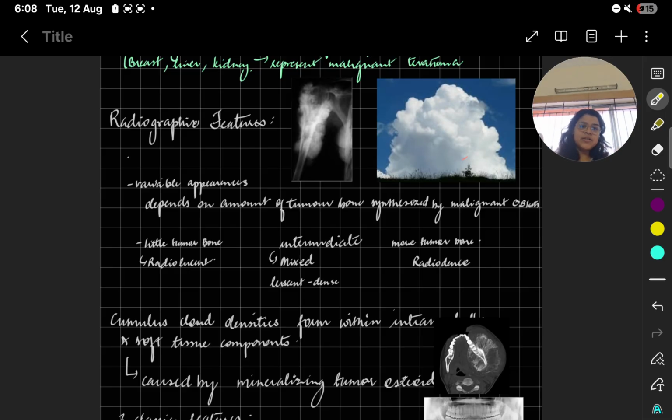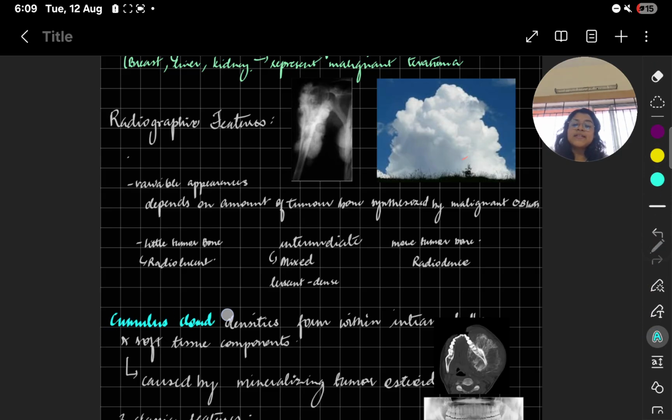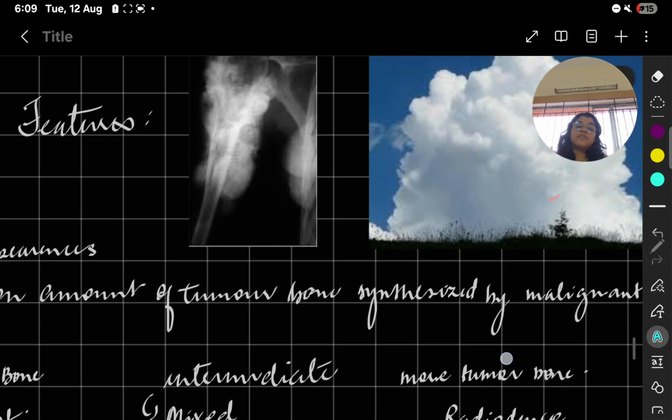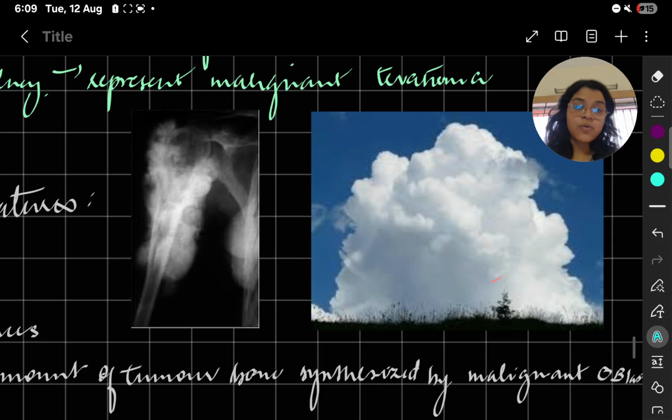It could be intermediate, mixed radiolucent and radioopaque, and then it could be more tumor bone, that is radiodense. Okay, radiolucent, mixed, and radiodense. So you have to remember this particular word for viva. What? Cumulus cloud densities. Look at this picture over there. This is what is called cumulus cloud. This you have to remember. It's a very pathognomonic sign of osteosarcoma.